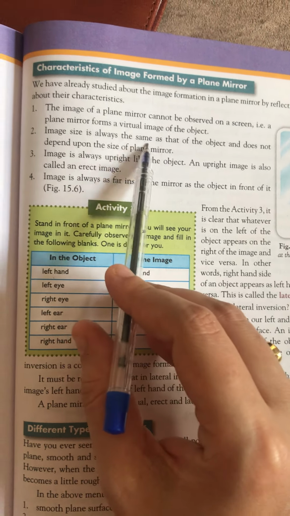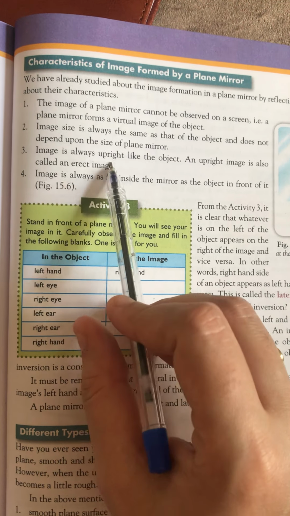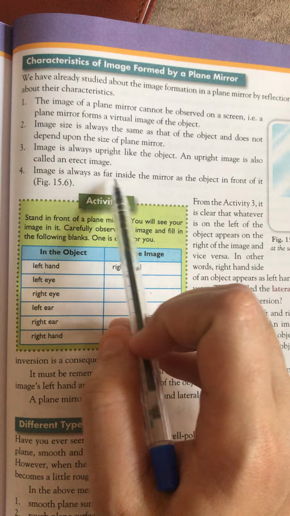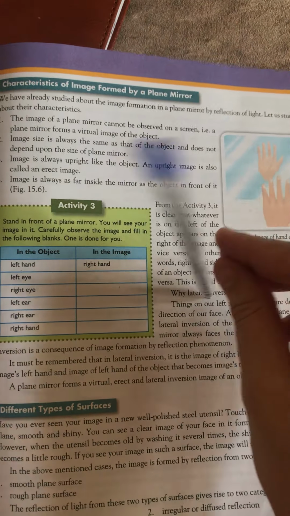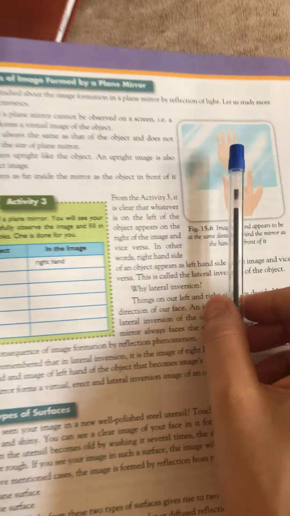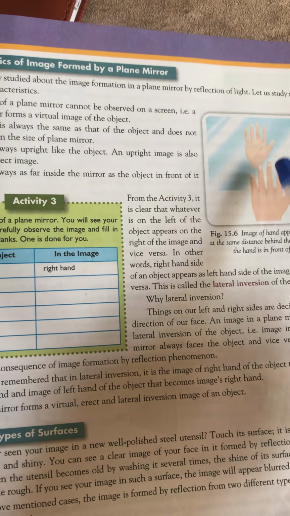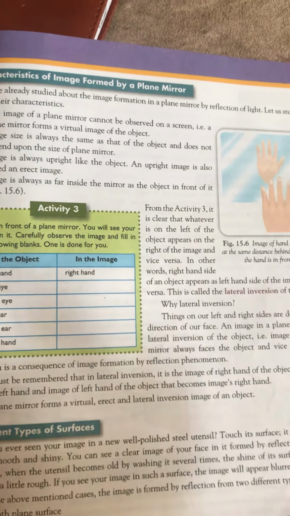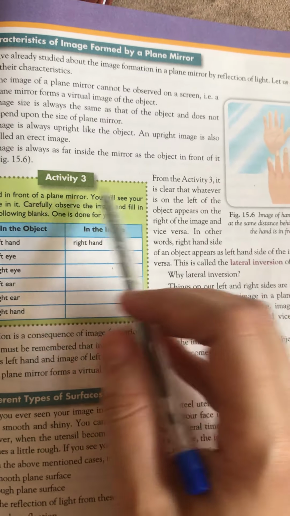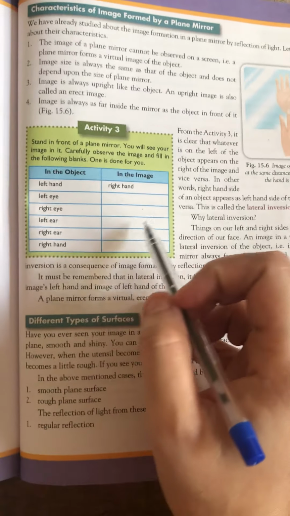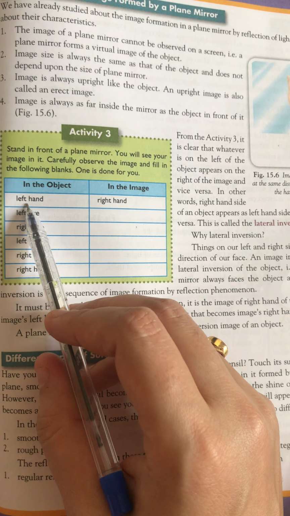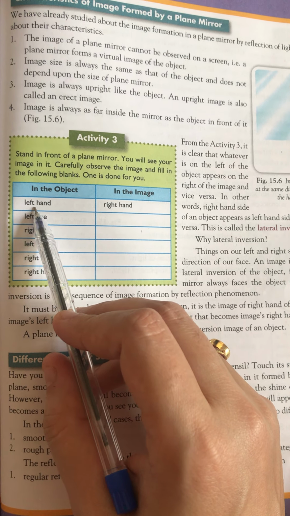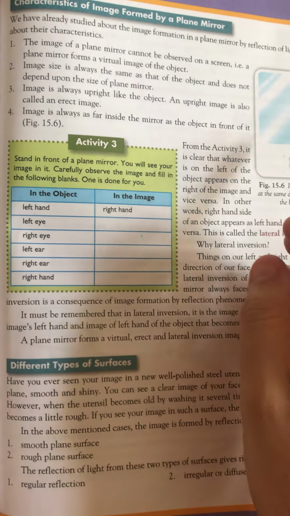The image size is the same as the object, upright like the object, and the distance is the same. For example, if our hand is at 10 centimeters, then the image is also about 10 centimeters inside the plane mirror. And this is the activity we already did in the worksheet, that a most important phenomenon known as lateral inversion takes place in the case of a plane mirror.